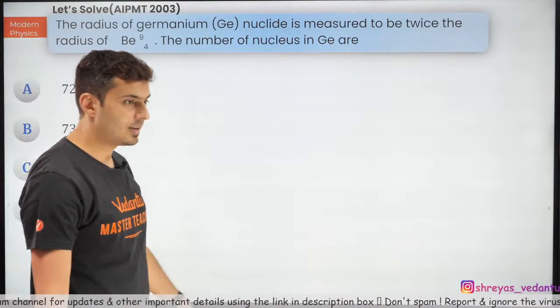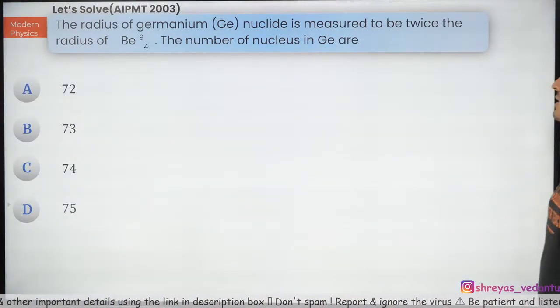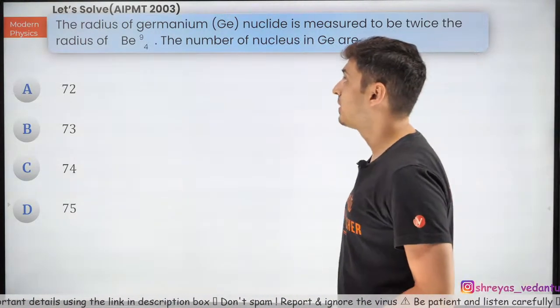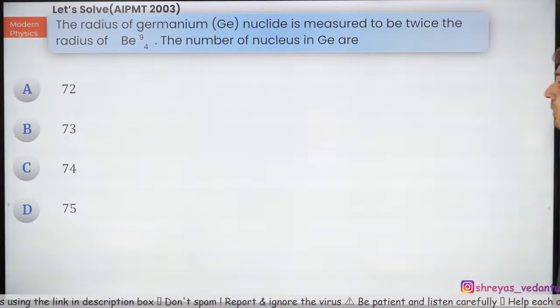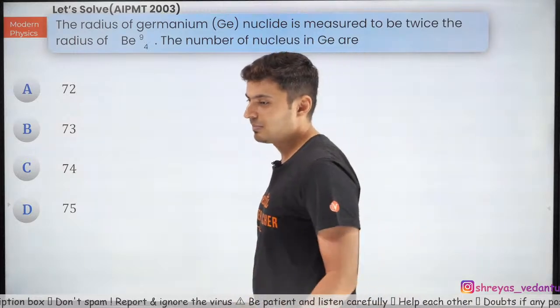Let's start with the questions. I know you guys are waiting for it. Okay. The radius of germanium nuclei is measured to be twice the radius of beryllium 9. The number of nucleons in Ge are, come on, very simple.